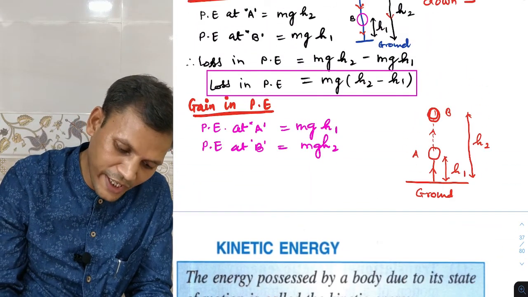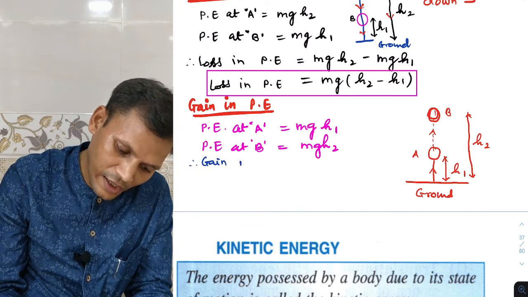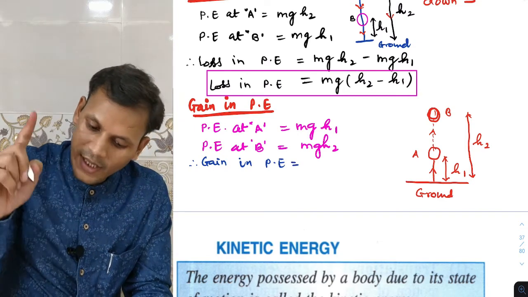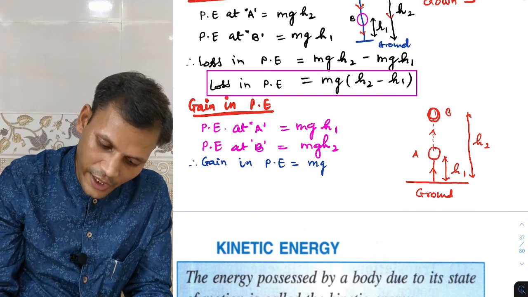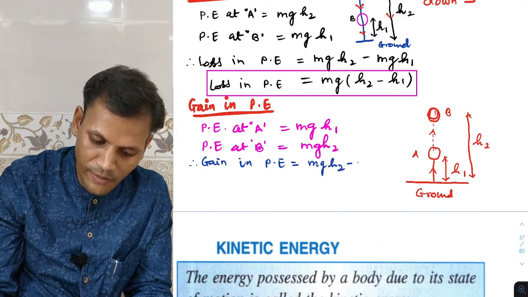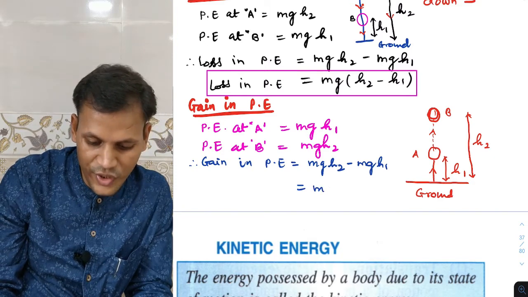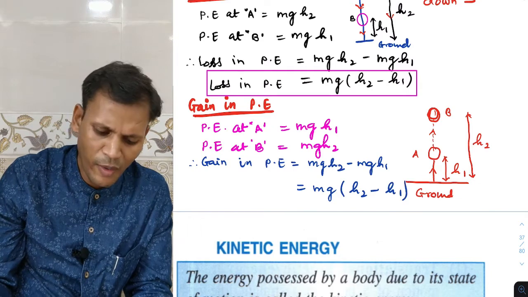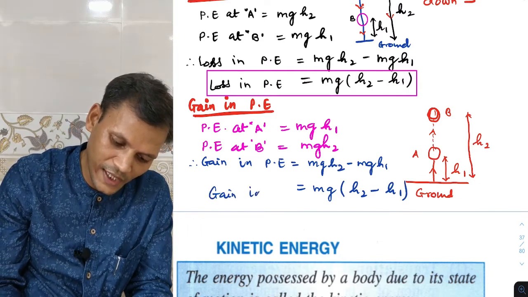The gain in potential energy will be from minimum height to maximum height. It will be mgh2 minus mgh1, so you will get mg(h2 minus h1). The formula ultimately will be the same for both.